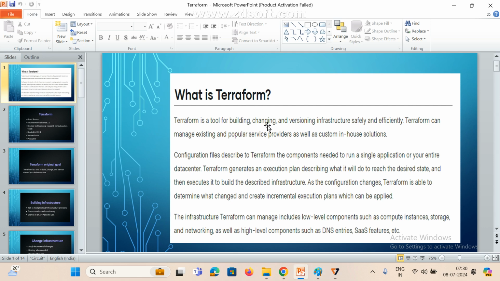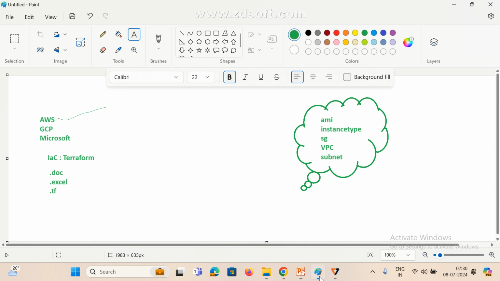Now see here: building, changing and versioning infrastructure safely and efficiently. Suppose I need 10 instances. How are we going to create 10 instances? There is a count option.